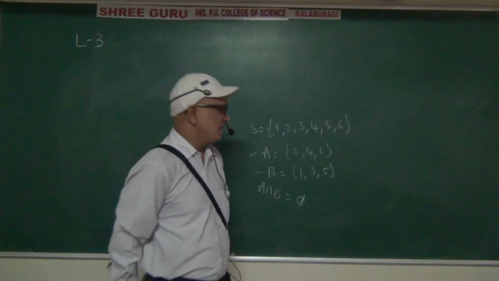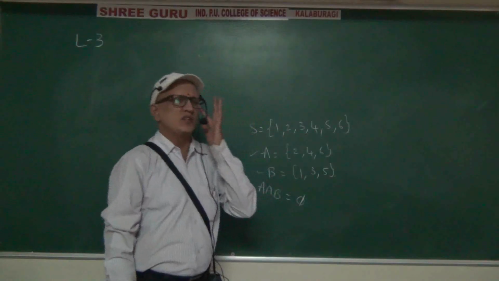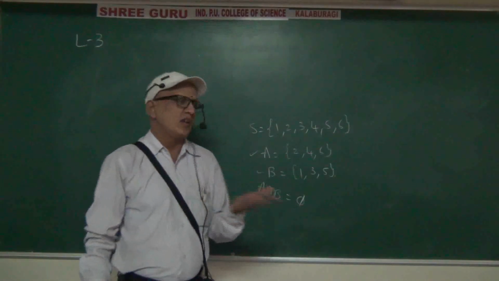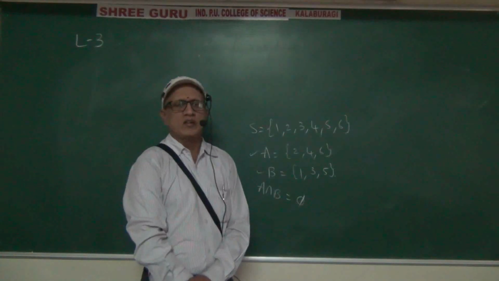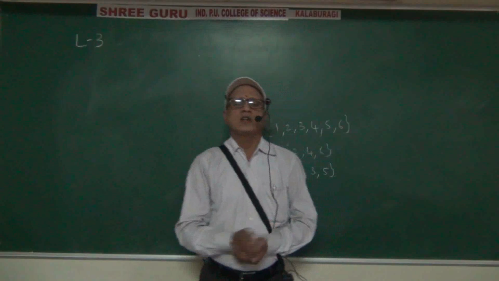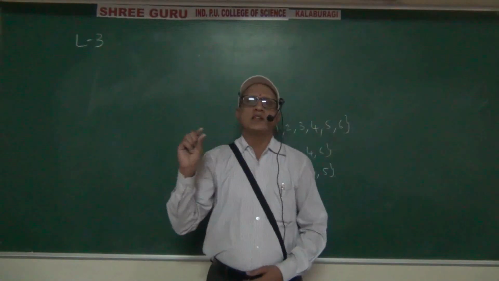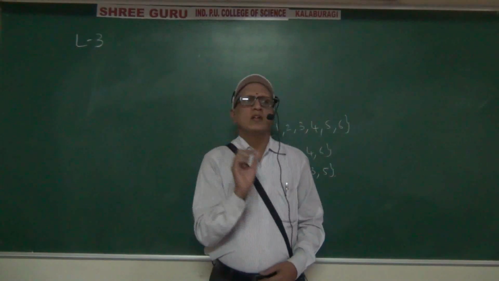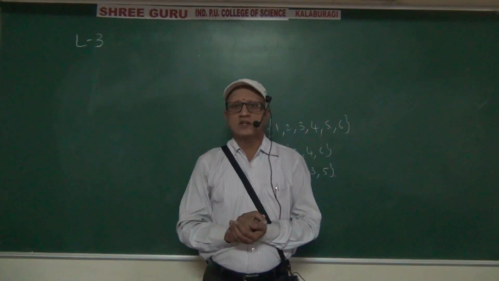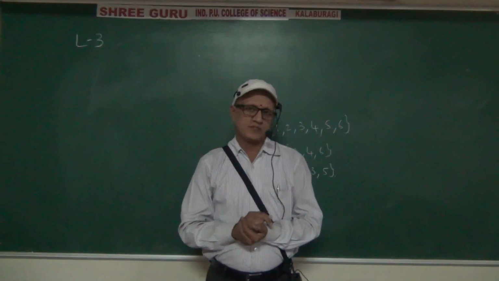Otherwise, sir, what is this definition? You told a definition as something, here you have written something. You can write this only. How to write the definition in our own language? Let S be the sample space. Let A and B be two events of the experiment.